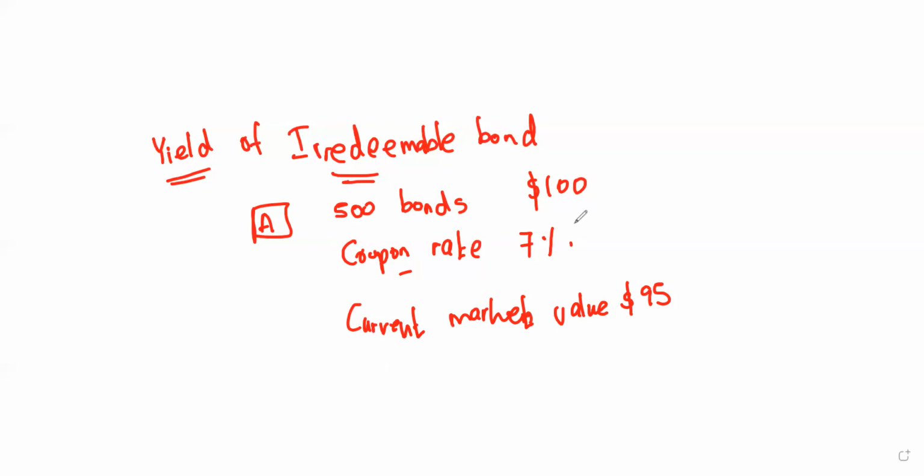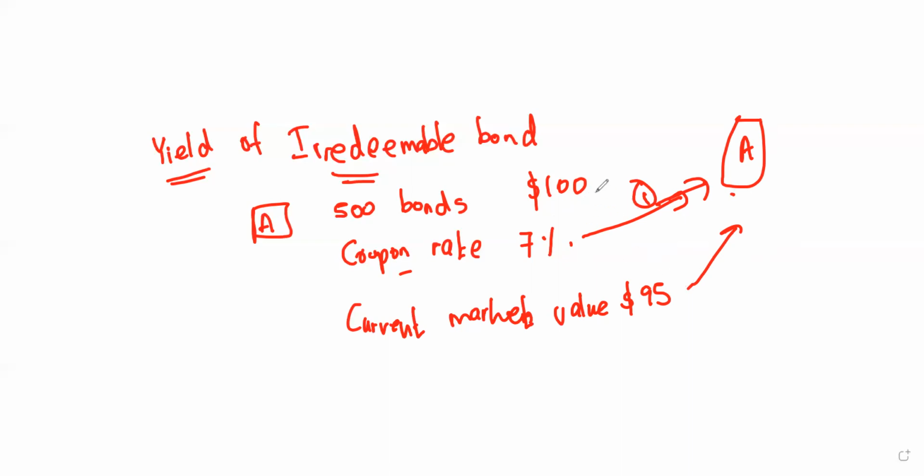What is meant by the yield is that the investor, A, is going to get the amount of that 7 percent interest for himself. This is one type of return. The next type of return is when he sells this bond to another investor, he is going to get something as a return. Sometimes it might be a loss.